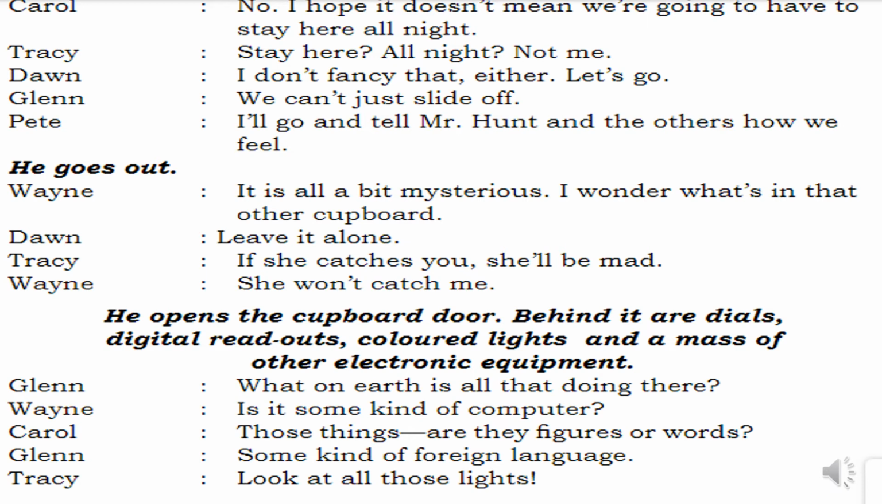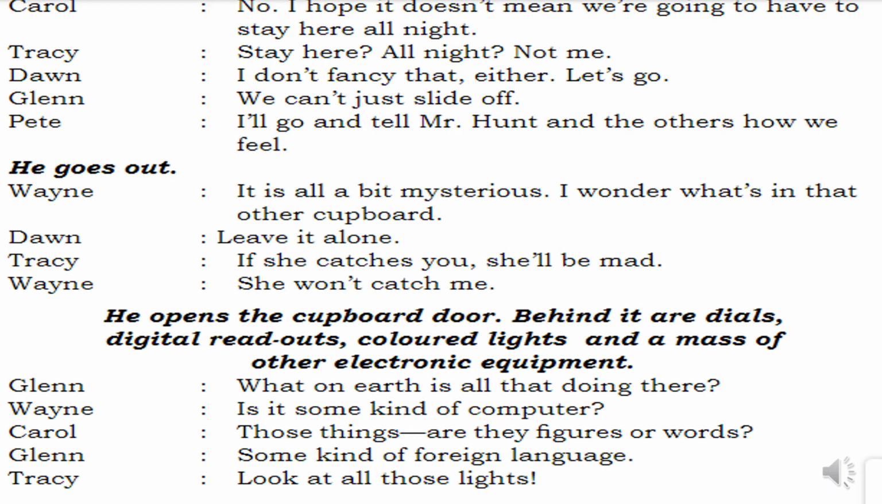Glenn was like, what on earth is all that doing there inside that cupboard? All electronic equipment is there in the cupboard. Wayne asks, is it some kind of a computer? Carol says, those things, are they figures or words? Those things seen on the digital readouts, are they figures or words? Glenn says, some kind of foreign language. Forget it. It might be some kind of foreign language which can be understood only by them.